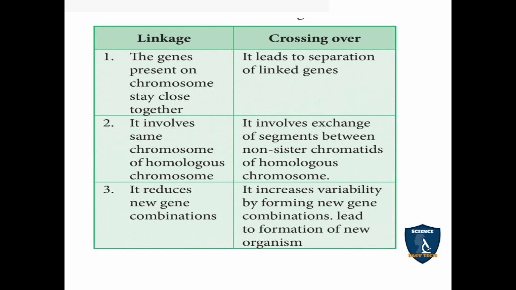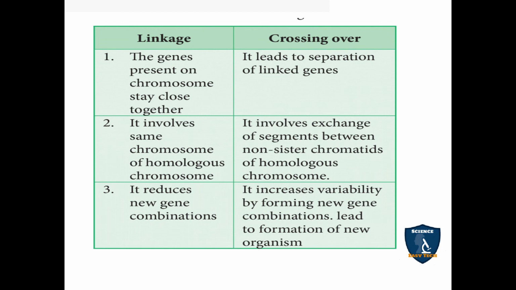Non-sister chromatids are from two different chromosomes, homologous chromosomes only, so they are not the same. Their crossing over will occur. In the next video we are going to see crossing over in detail, and you will understand what crossing over is and what non-sister chromatids are. Now you just go through this.